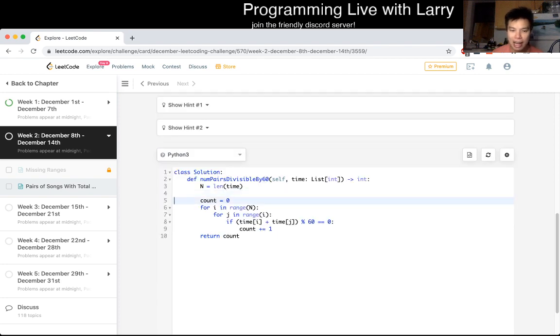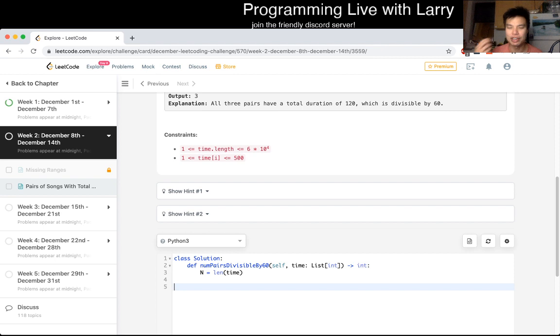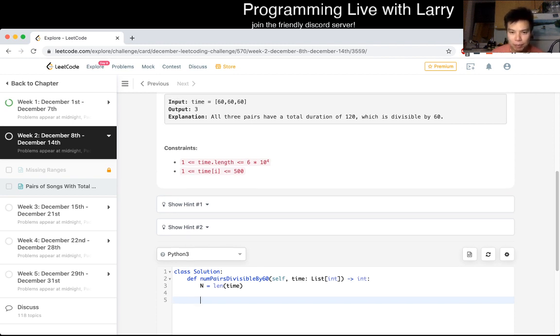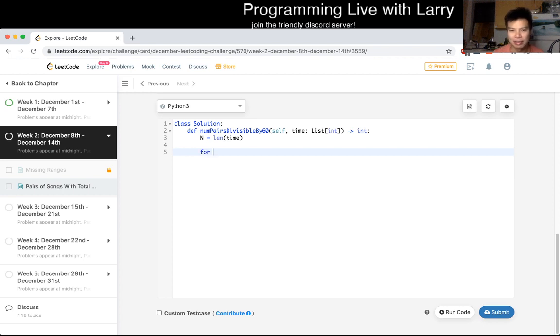Okay, so now, as long as we're able to do that lookup in good time, which with a dictionary or hash table we should be able to, we should be able to do this in good time. Okay, cool. So basically now, let's just say for time in times.